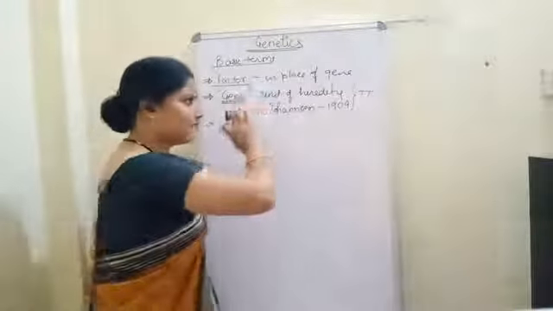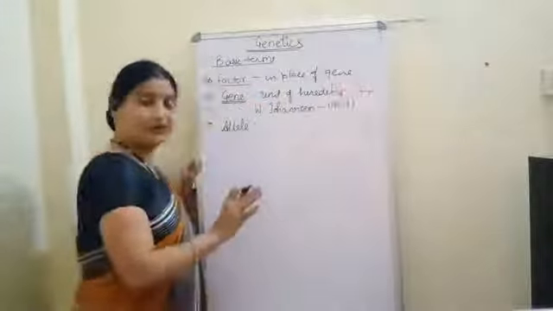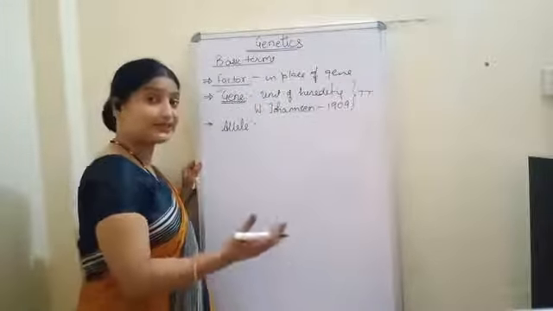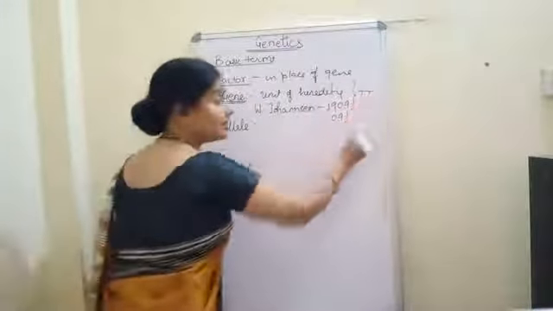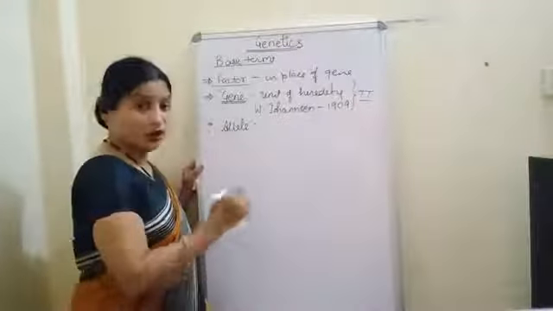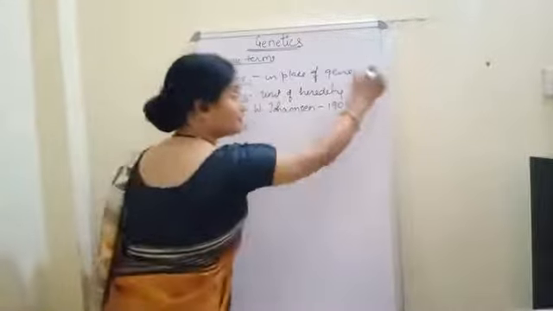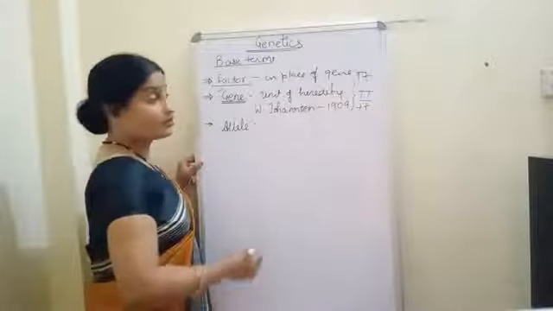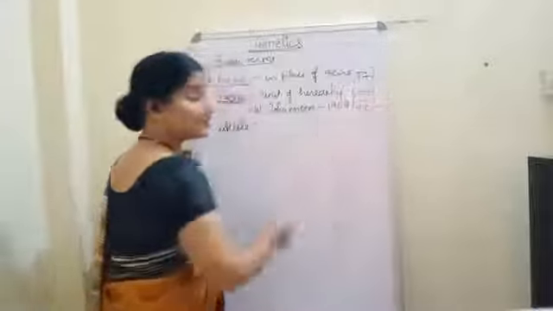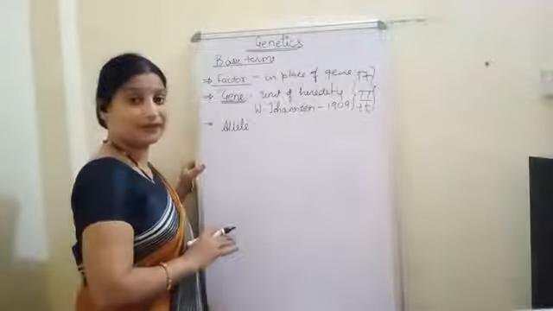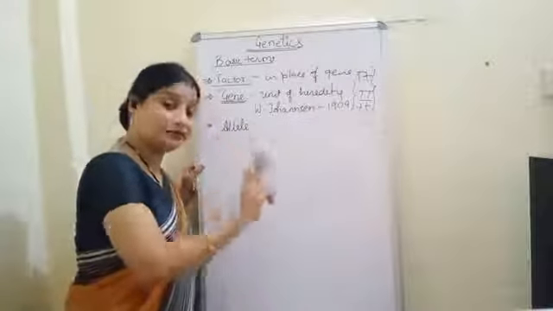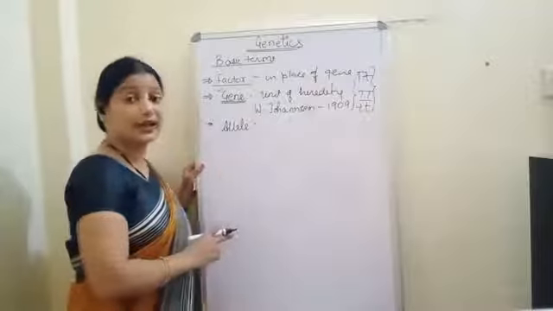We have never written only T. Whenever we have written in the previous classes, every time we have written T and T. So these are the genes, and genes are always written in pairs. And the form of the gene is called the allele.